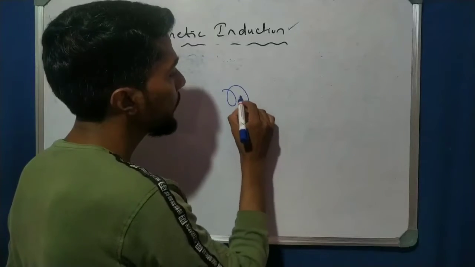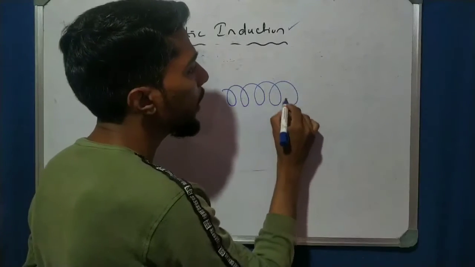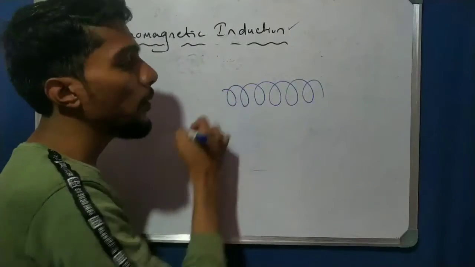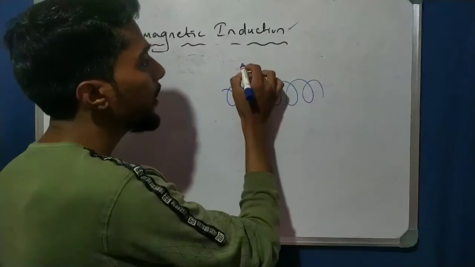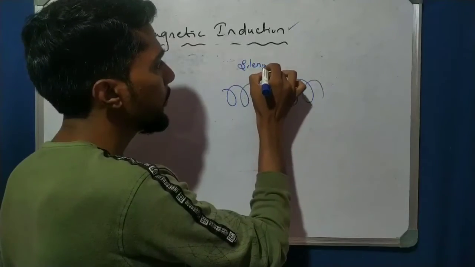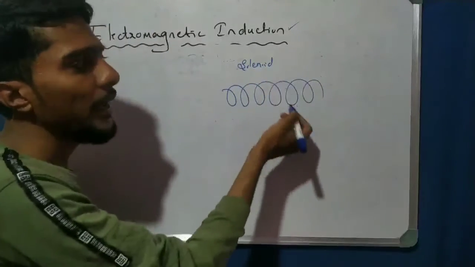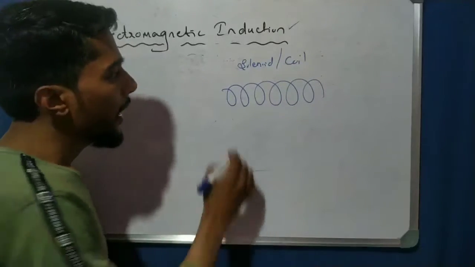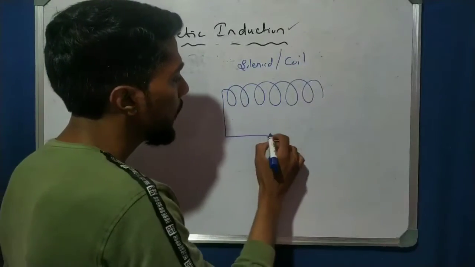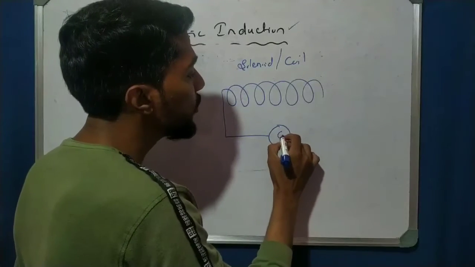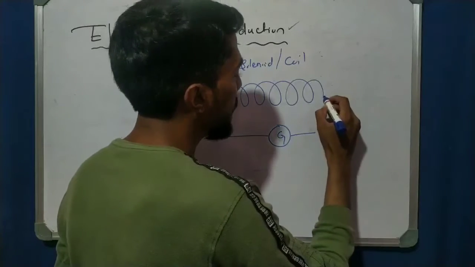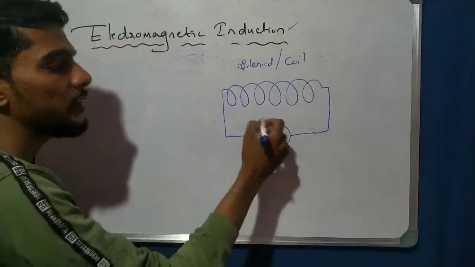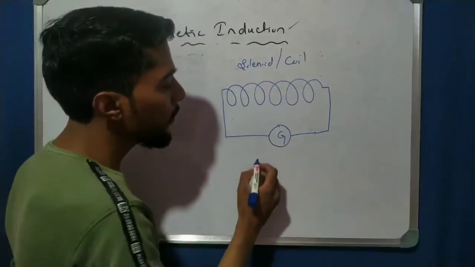Like that conductor. We also call this a solenoid, or simply a coil, a conductor coil. Now take a coil, and this coil is connected to a G. What is G here? Let me explain. This is the symbol of G, and this G is nothing but a galvanometer.